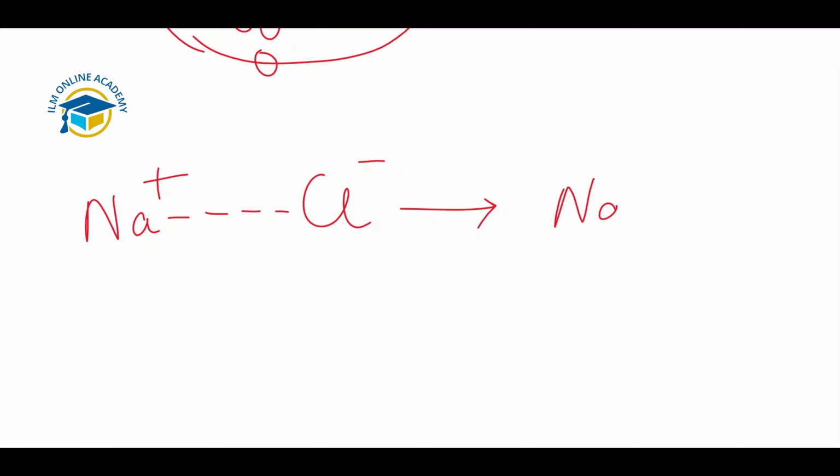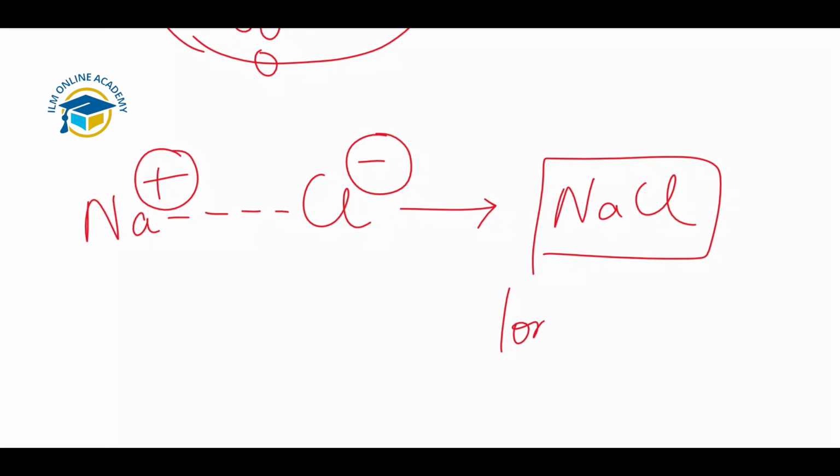So an ionic bond is present between sodium and chlorine because of the electrostatic forces of attraction between the oppositely charged ions. Oppositely charged ions always attract each other and same charges repel each other. Because of the opposite charges on these two atoms, they attract each other and form the bond which is known as the ionic bond. This is the example of the ionic bond formed in NaCl.